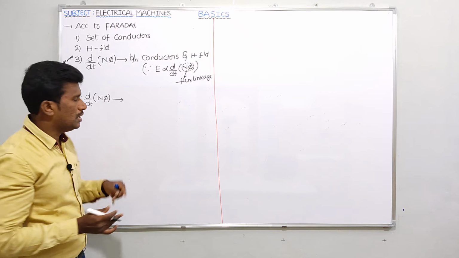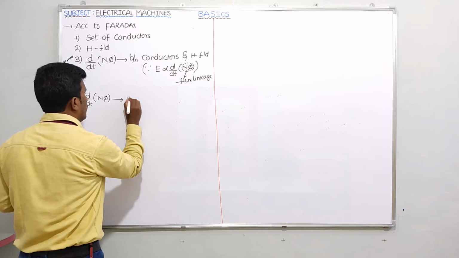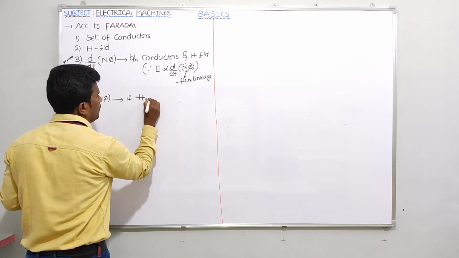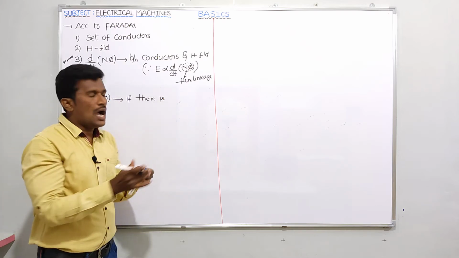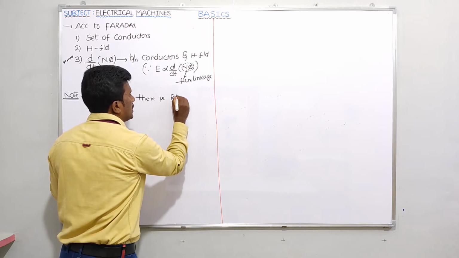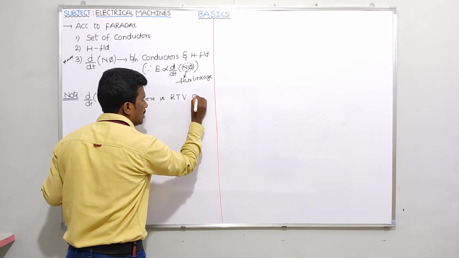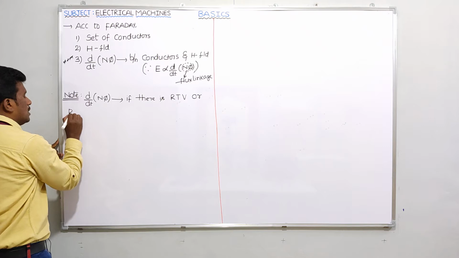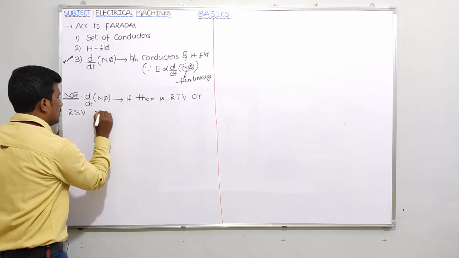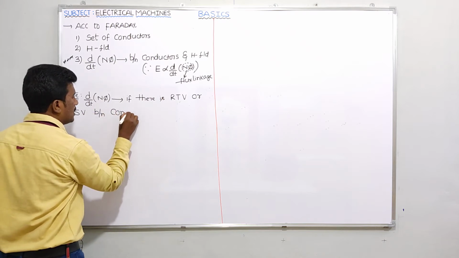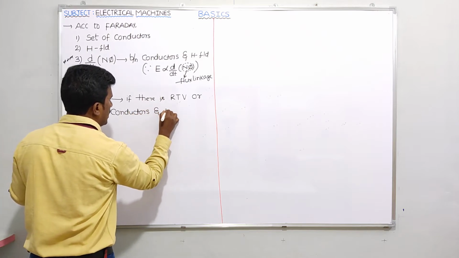Anyway, let me write here as a note: rate of change of flux linkage will be possible if there is RTV, relative time variation, or RSV, relative space variation, between conductors and magnetic field.